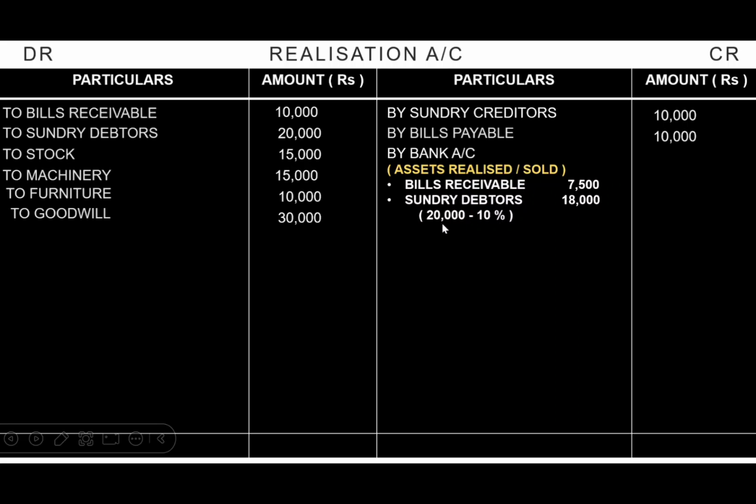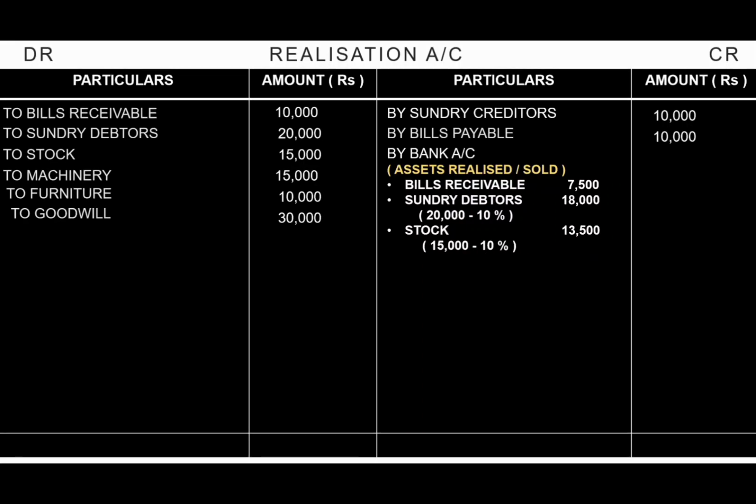So, 20,000 minus 2,000, that is 10% of 20,000, will be 18,000. That is the value of the debtors that are being realized. Next, we are realizing the stock. The stock book value is 15,000 and it is realized at 10% discount. So it is 15,000 minus 10% of 15,000, which will be 13,500.